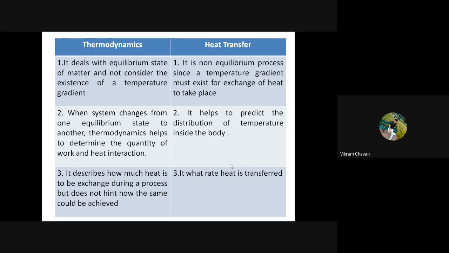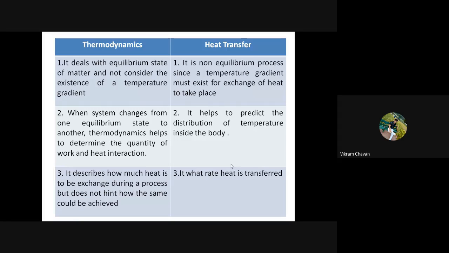That we come to know by using heat transfer laws or the heat transfer phenomenon. And we never see the variation of temperature with respect to distance in thermodynamics.